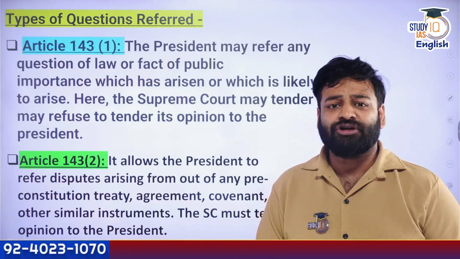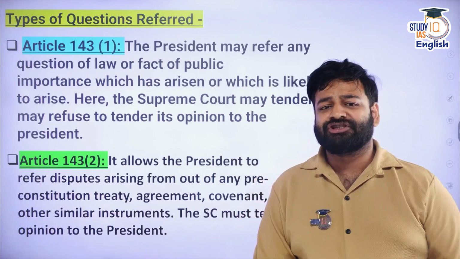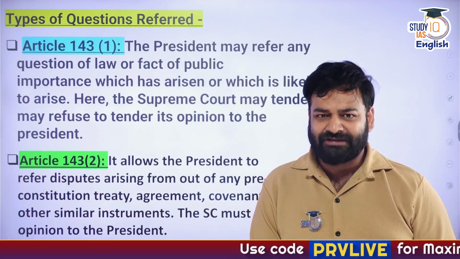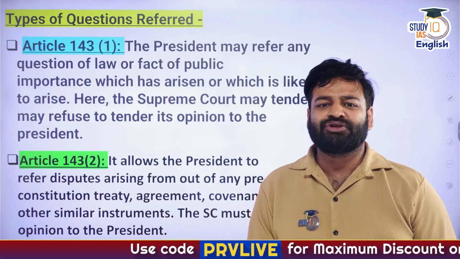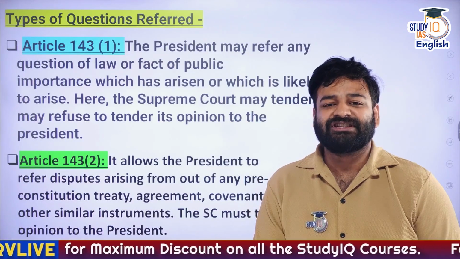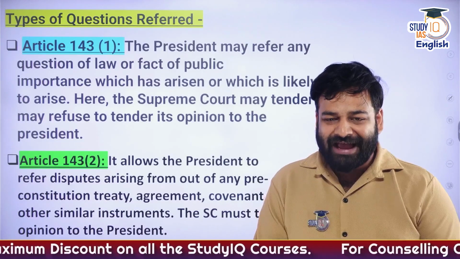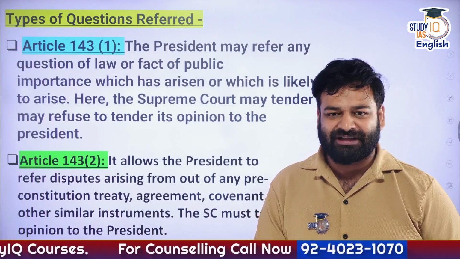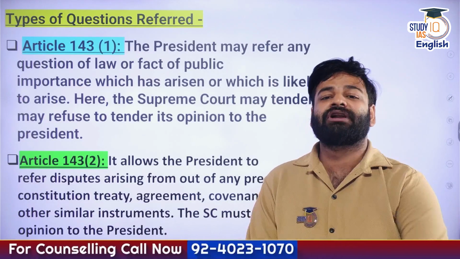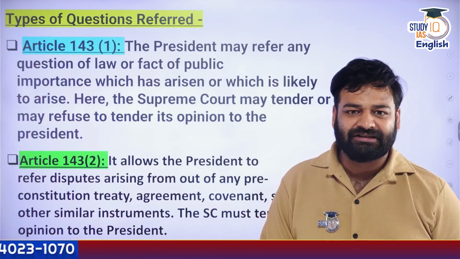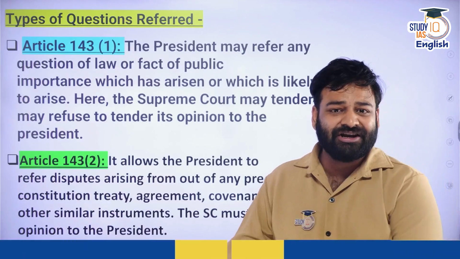And then comes the next one, Article 143 Clause 2. If there is any question that has arisen out of any pre-constitutional agreement, as in those agreements which we signed during the time period of the British government, simply speaking, the British Raj. So any pre-constitutional agreement, that is from the time period before 1950, any agreement, any covenant, any sanad, any treaty that is still going on right now.